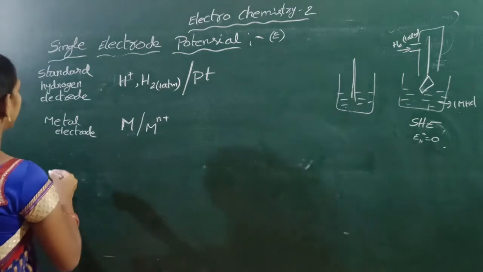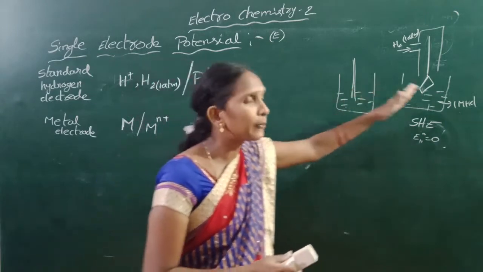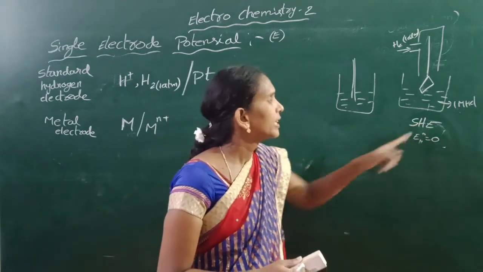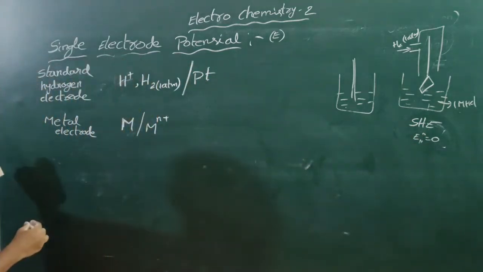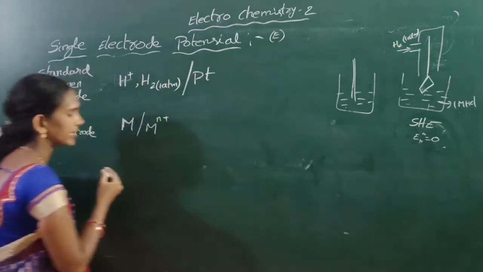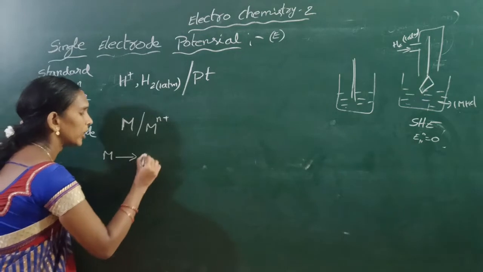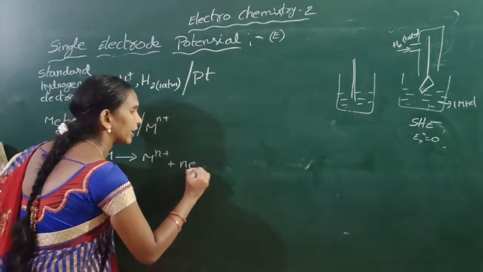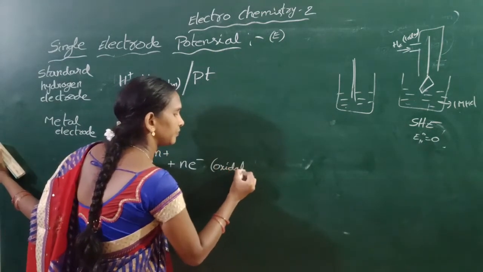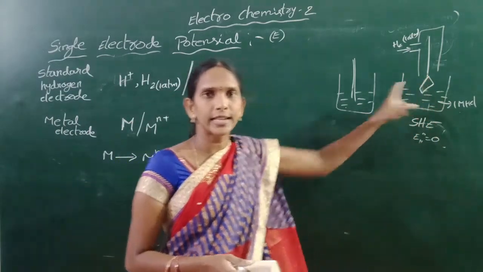Next, this metal electrode can be coupled with the standard hydrogen electrode. Then we can write the cell reaction. In the metal electrode, oxidation takes place. That means M gives Mn plus and n electrons are released. In the standard hydrogen electrode, reduction takes place.